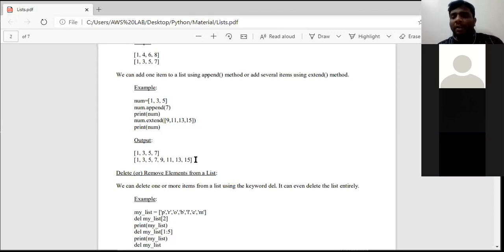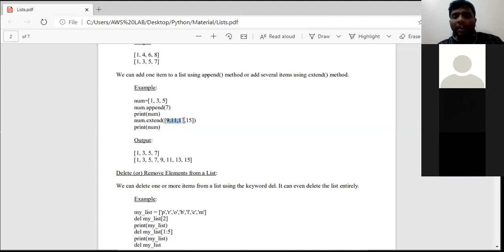The main difference between append and extend functions is that append function adds only one element at the end of the list, whereas extend function adds a group of elements at the end of the list. The important point in extend function is the group of elements must be placed in a list only. See here, if it is a single element, we have mentioned it in the parentheses.